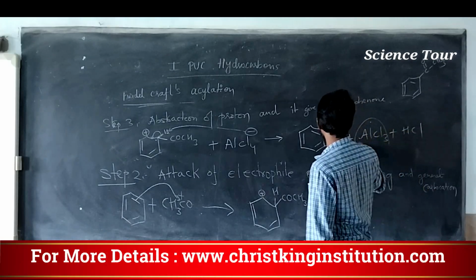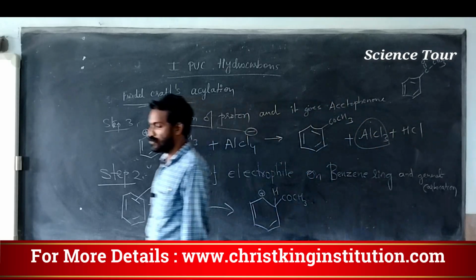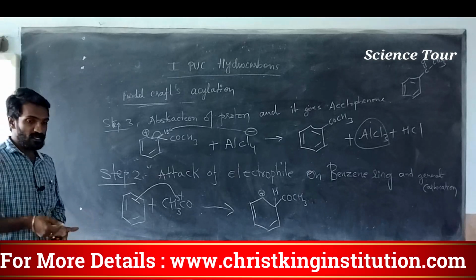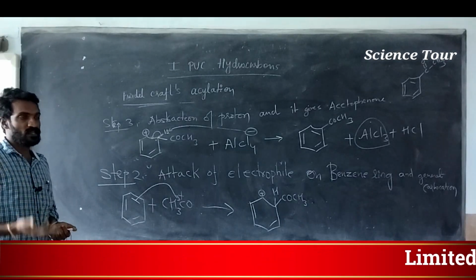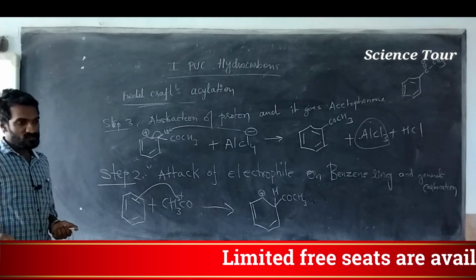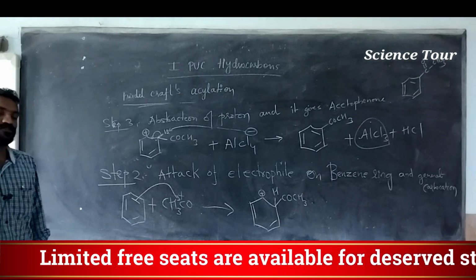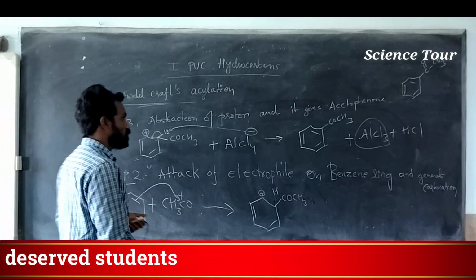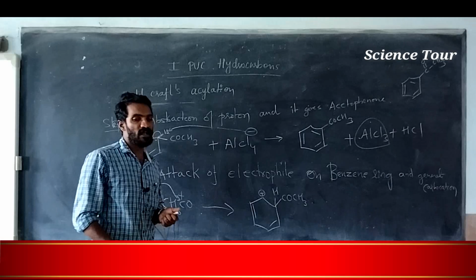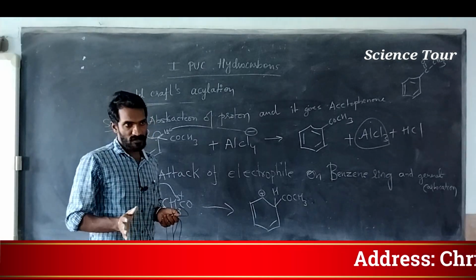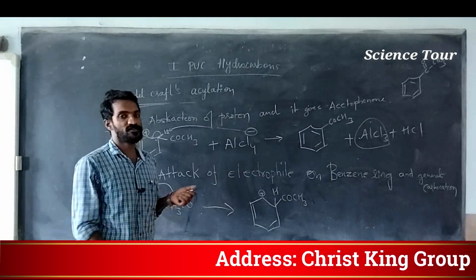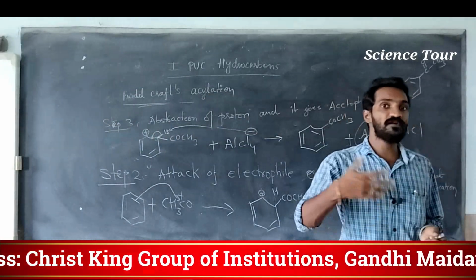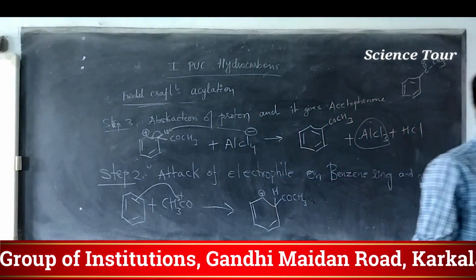So here you can observe this one. AlCl3 is produced at the end, it remains the same. Understood? Because at the beginning you use AlCl3 as a catalyst, and at the end also you get the same AlCl3 without any changes. It does not undergo any type of chemical change. It gives surface area for the reaction. Understood? And it alters the rate of reaction, speeding up the reaction. Okay.